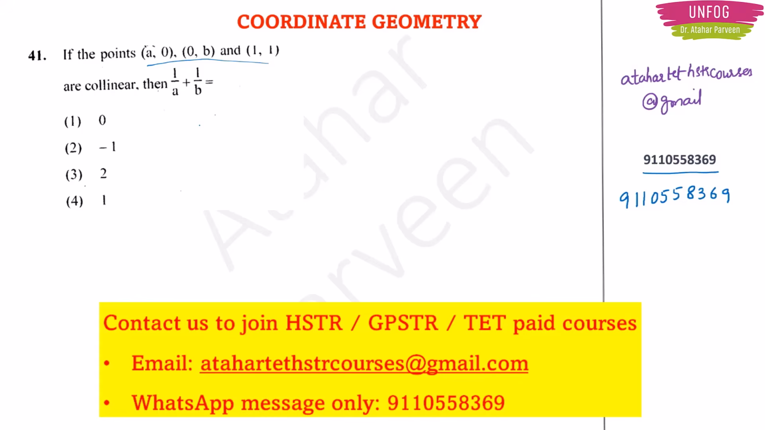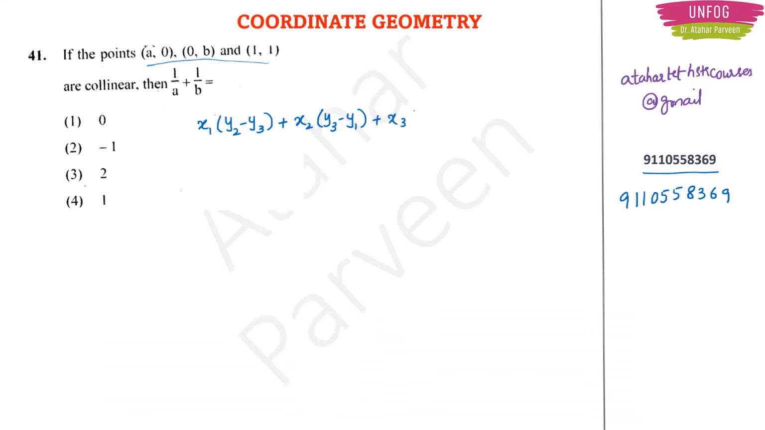The condition for collinearity is x1 into y2 minus y3 plus x2 into y3 minus y1 plus x3 into y1 minus y2 is equal to 0. Actually, in the left hand side you will have half also, but it will go in the right hand side and it will become 0. So I am not writing that half here. Okay. So this is the condition for collinearity.